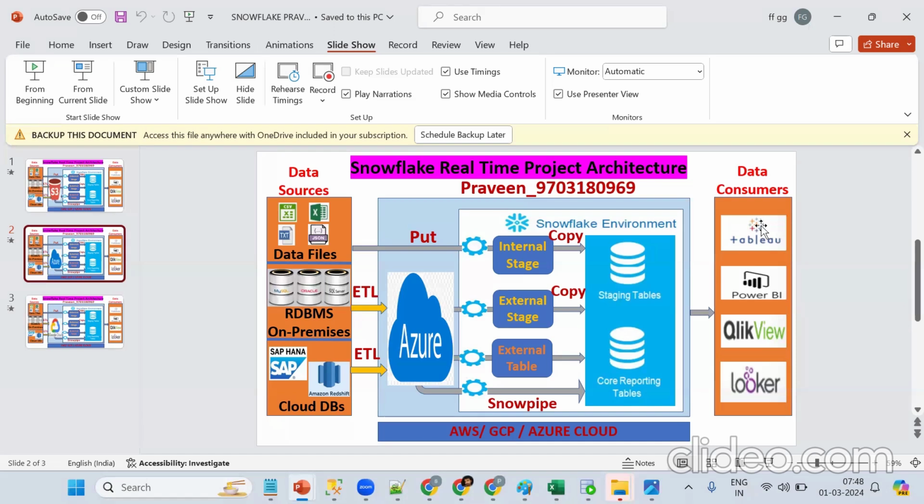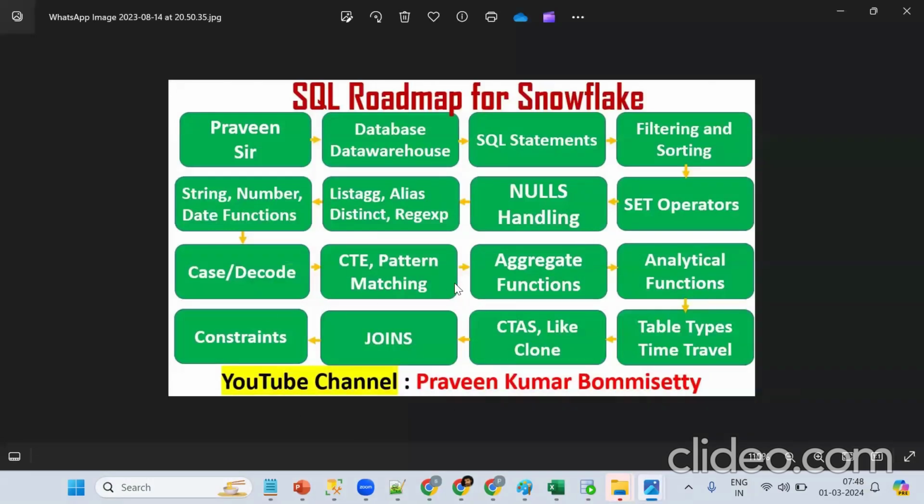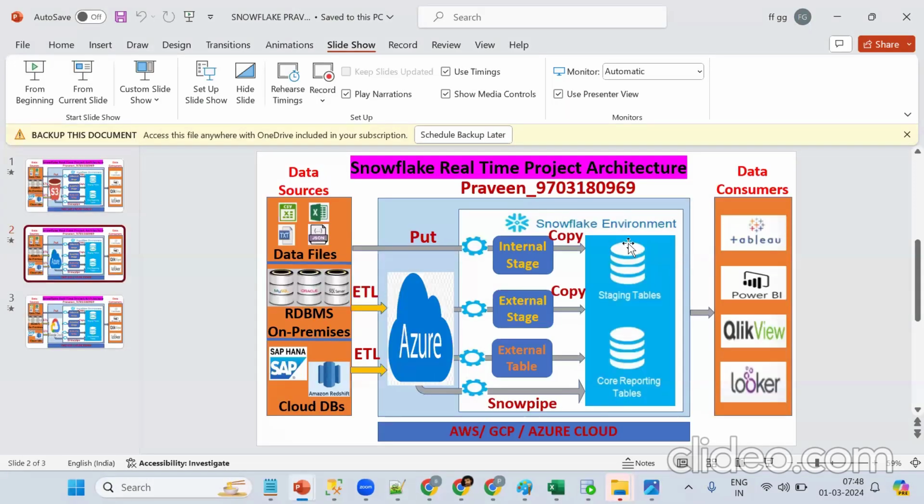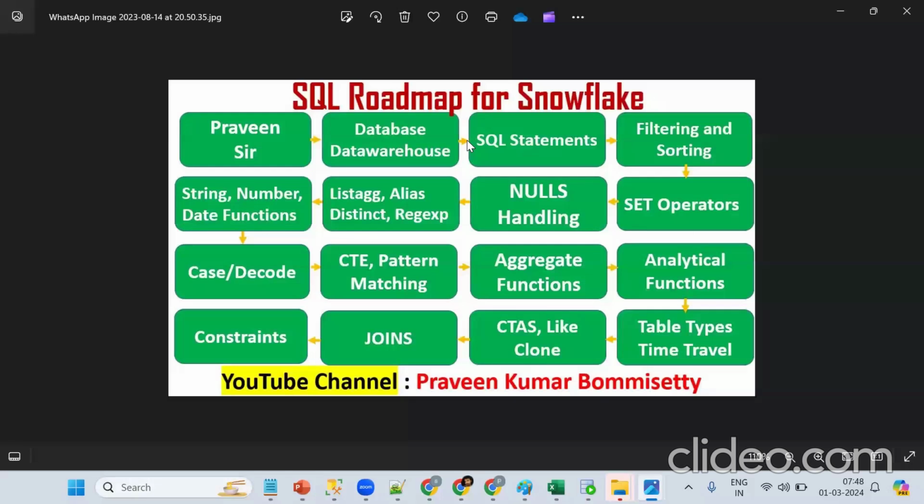Got the point? This is the high level view. From Monday onwards we'll start SQL. These things will be covered as part of SQL, starting from what is a database. Once we complete SQL, we'll go for Snowflake, because ultimately we want to communicate with Snowflake with the help of SQL. Got the point? Yes or no? Okay.